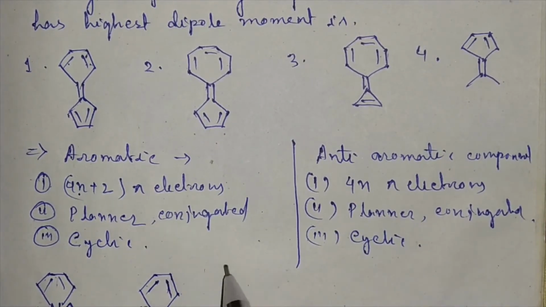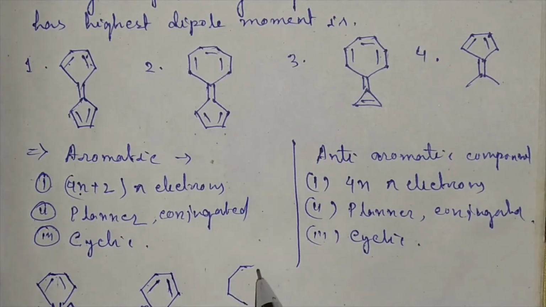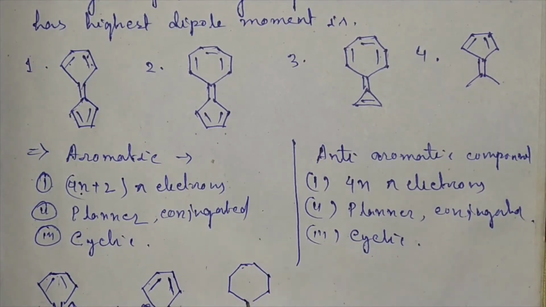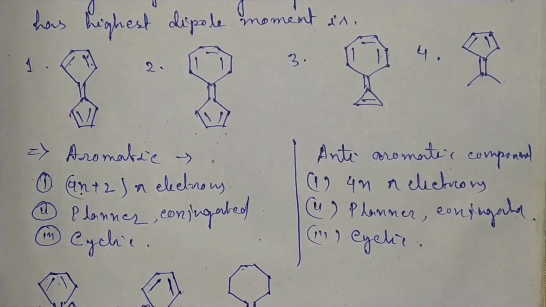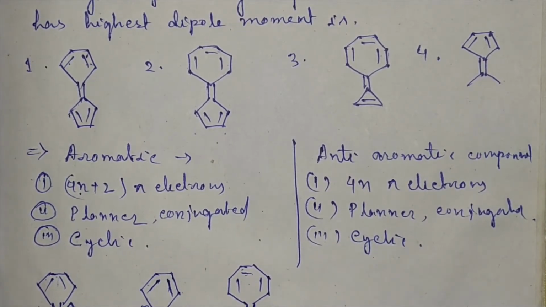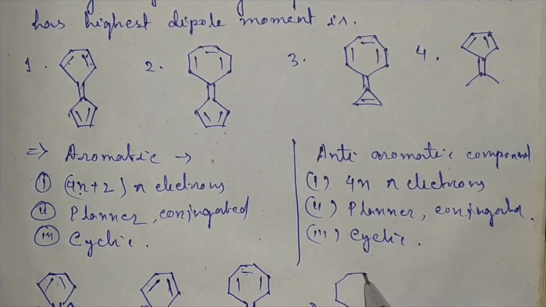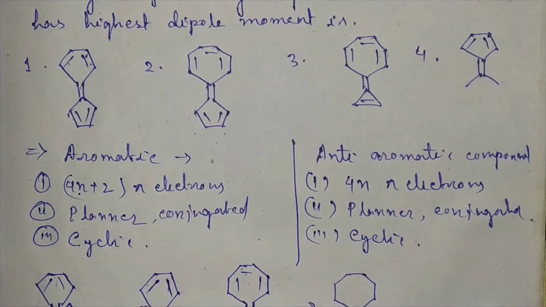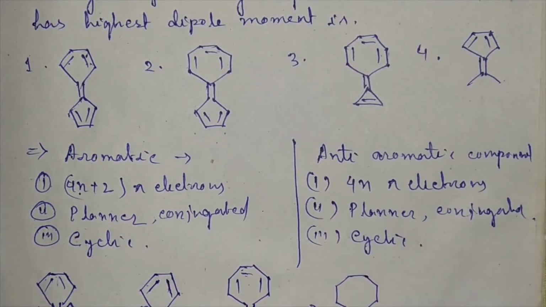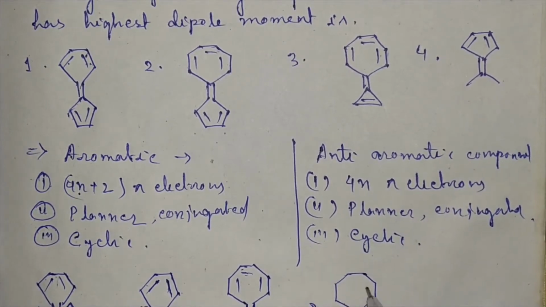Now let's say compound 2. Here internal polarization occurs in this way. As a result, it will be negative and it will be positive.